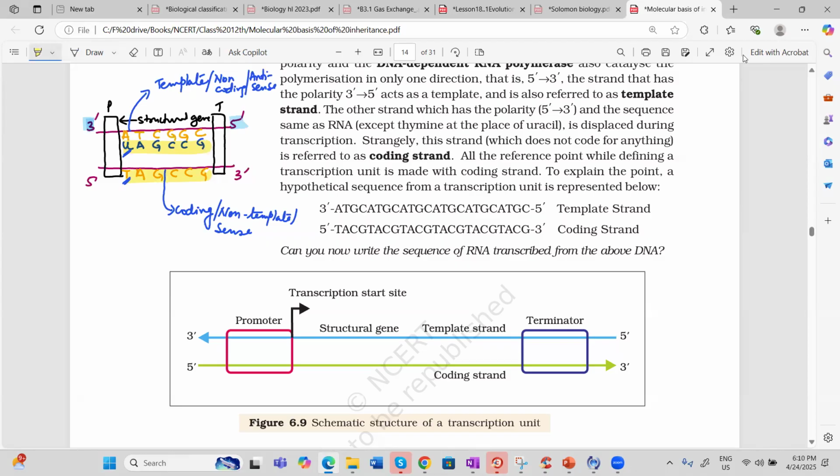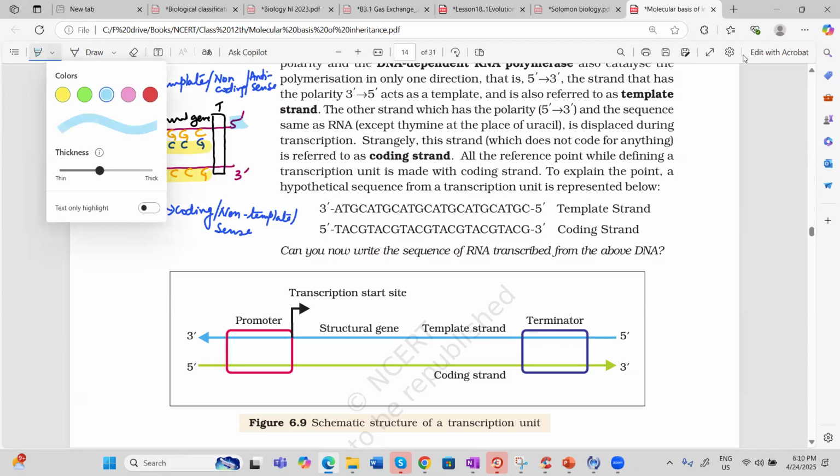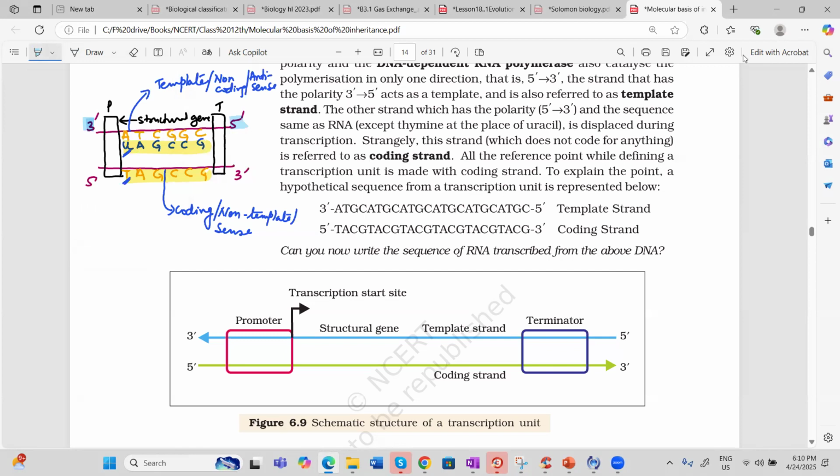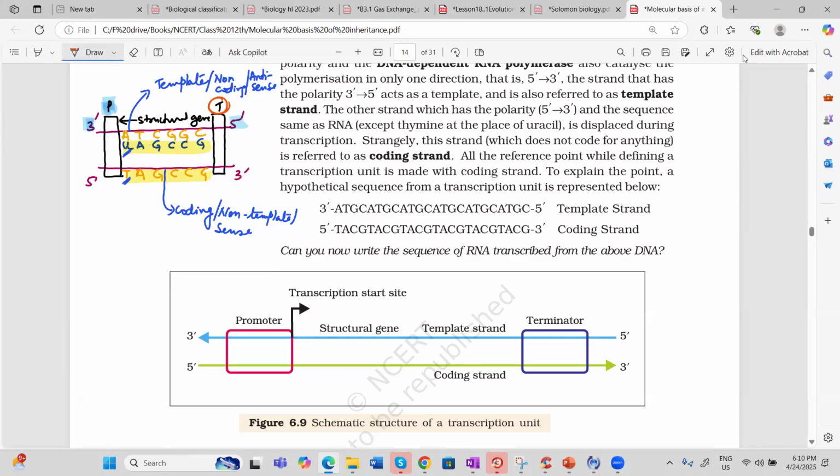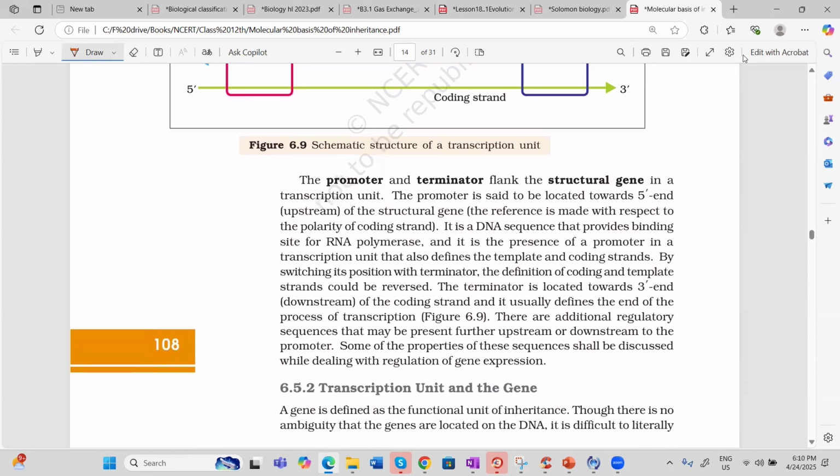Now if I have to answer the question, I will say the promoter is present at the 3' end of the template, or I will say it is present at the 5' end of the coding strand. Where is the terminator present? This is the terminator, and the terminator is present at the 5' end of the template or the 3' end of the coding strand. Now see the theory here, please focus.